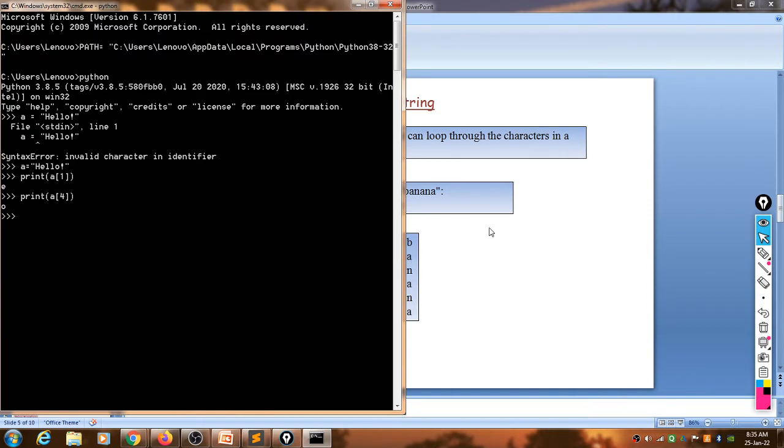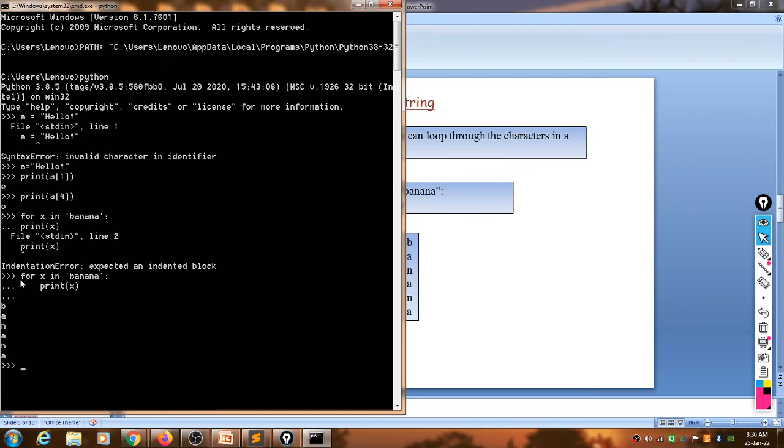Look here. So when we write like this: for x in, we can use the same contents, banana. Okay, then single quotation marks, and then we write here print x. Okay. Yes, what is the error here? We have not used indentation here. Okay, so it gives like this. What is the first character here? B. Next character A, N, A, N, A.